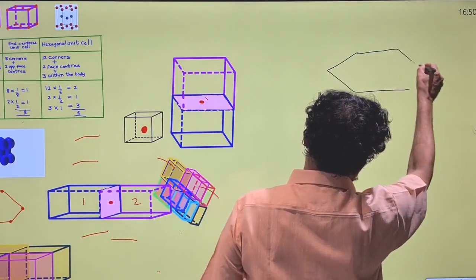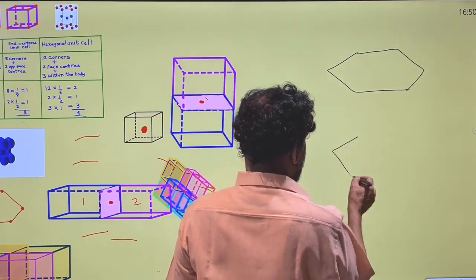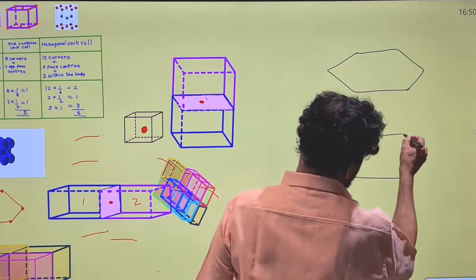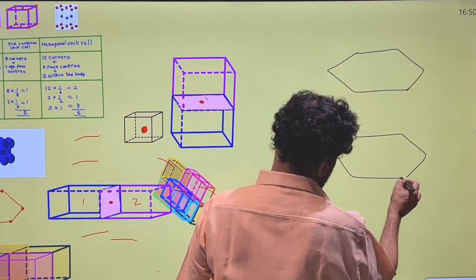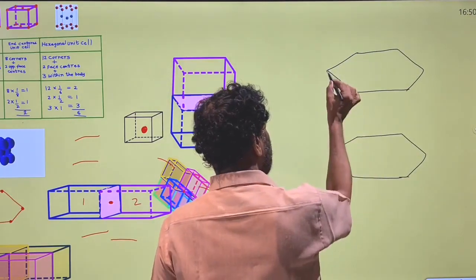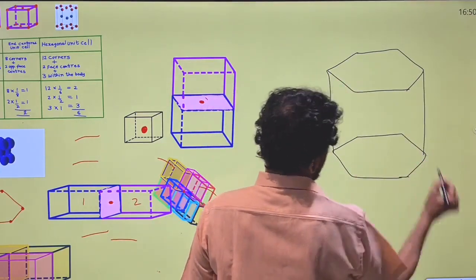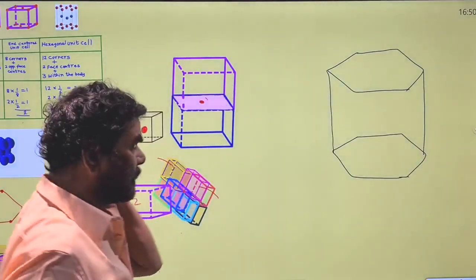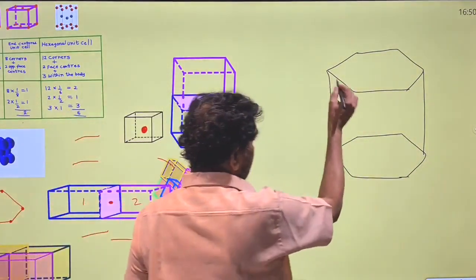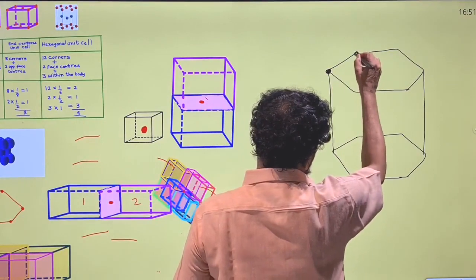Just like your benzene ring, connecting hexagons. This is the corner.